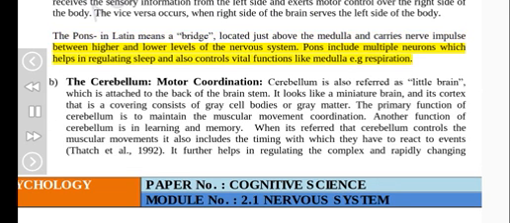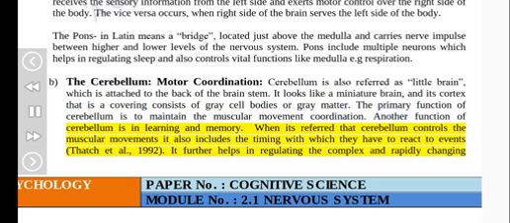The pons includes multiple neurons which help in regulating sleep and also control vital functions like the medulla, e.g. respiration. B. The cerebellum. Motor coordination. The cerebellum is also referred to as the little brain, which is attached to the back of the brain stem. It looks like a miniature brain, and its cortex, that is a covering, consists of gray cell bodies or gray matter. The primary function of the cerebellum is to maintain muscular movement coordination. Another function of the cerebellum is in learning and memory.